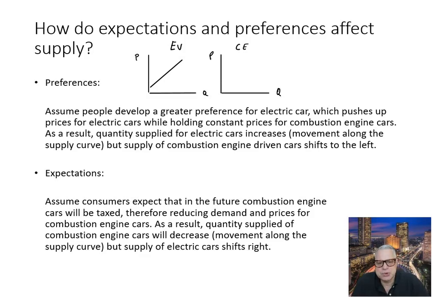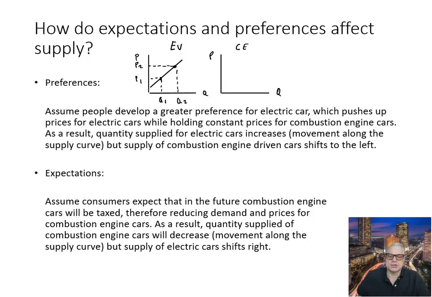Well, let's assume that currently the price is here. So then that means that quantity supplied is here at Q1, and this is the price 1. If the price goes up to, let's say, price equals 2, then the EV companies will now produce Q2.